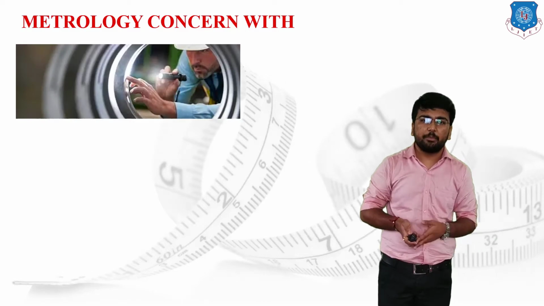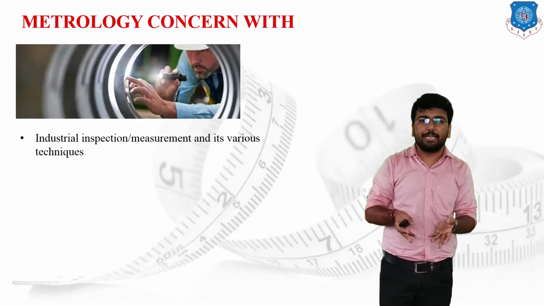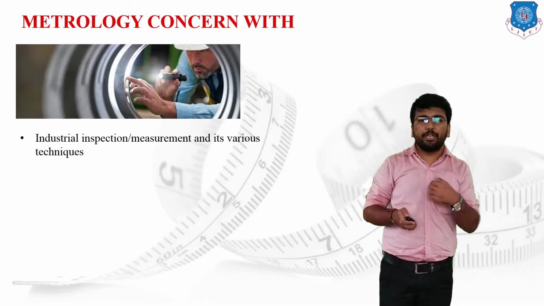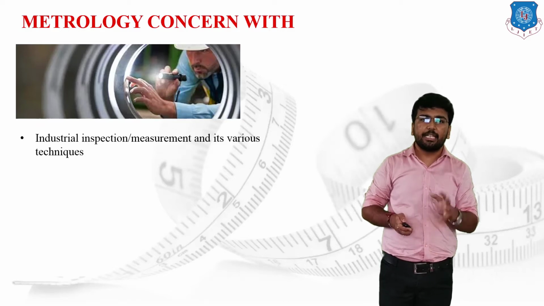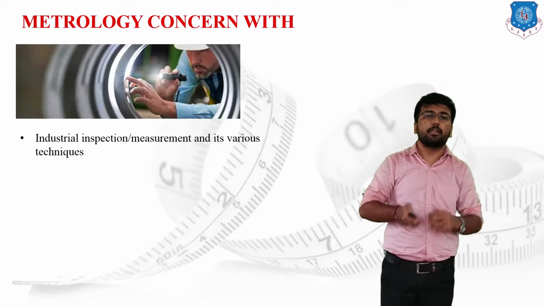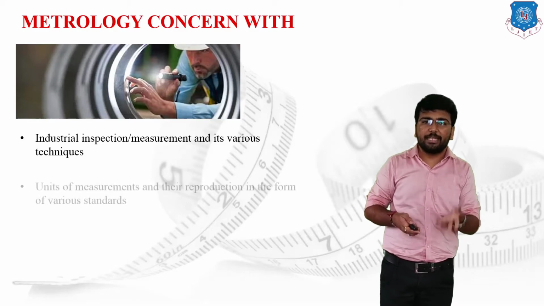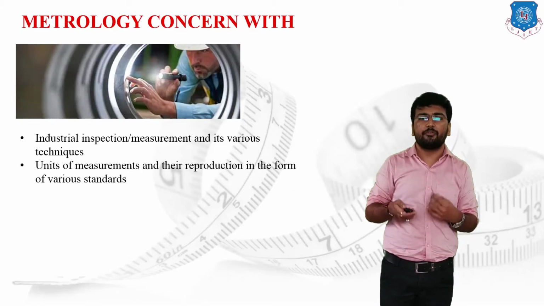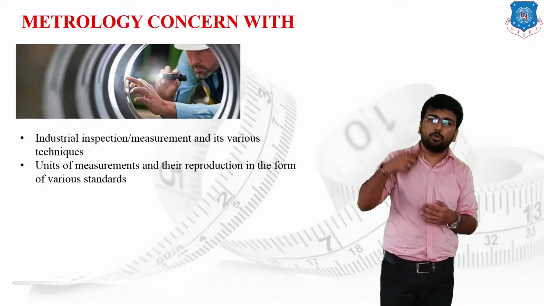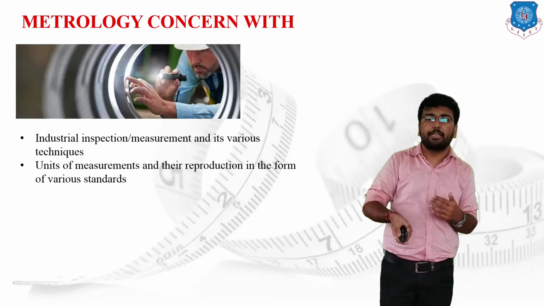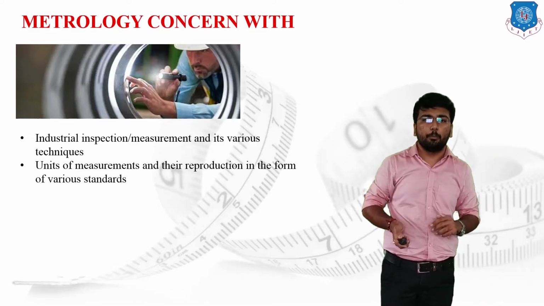The basic requirement behind metrology is industrial inspection, or measurement, and its various techniques. If we have to define the inspection techniques or the measurement techniques, it will directly concern the metrology branch. The second one is the unit of measurement and its reproduction in the form of various standards. If we have to define our unit, or reproduce the unit again and again in different industries, then it will directly concern metrology.